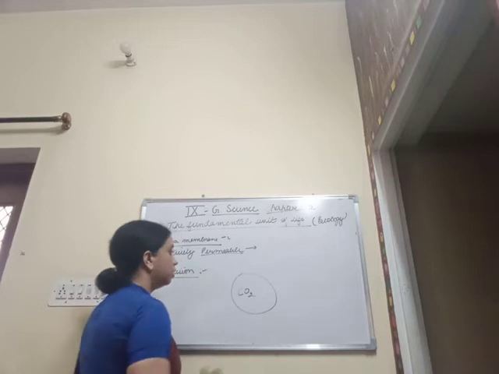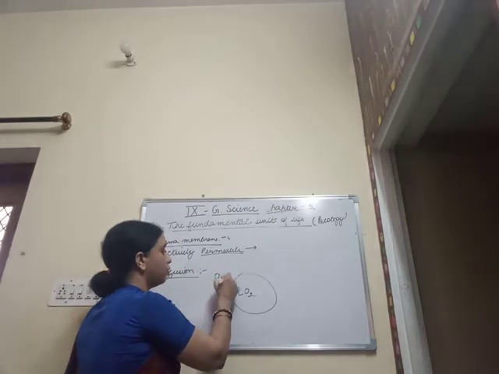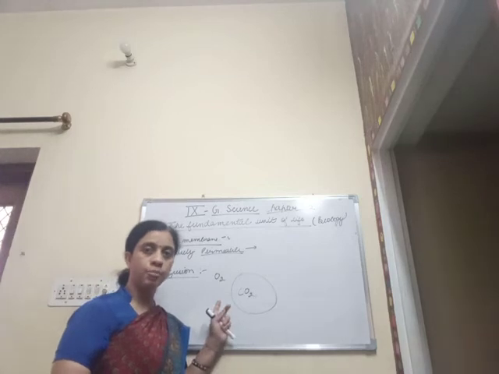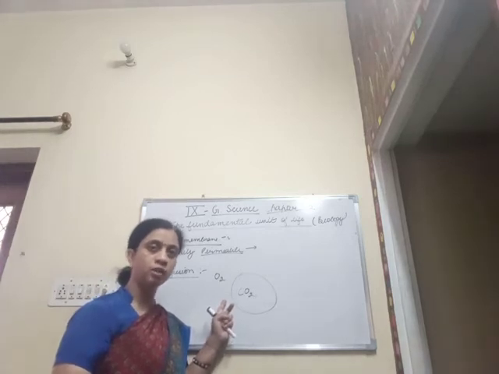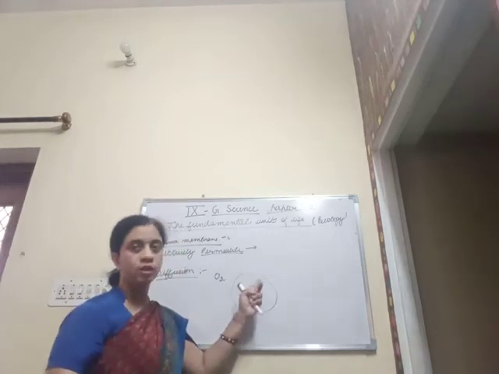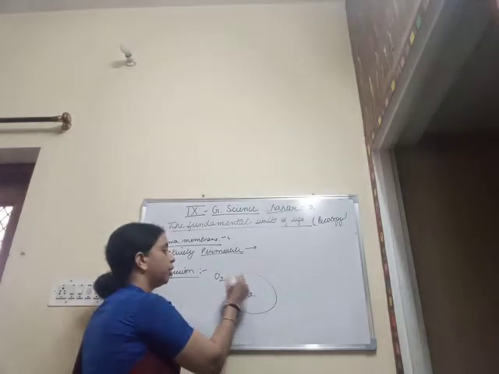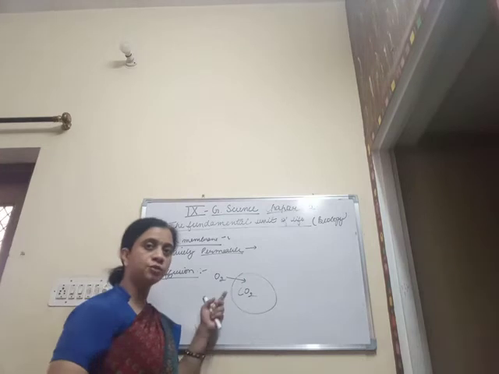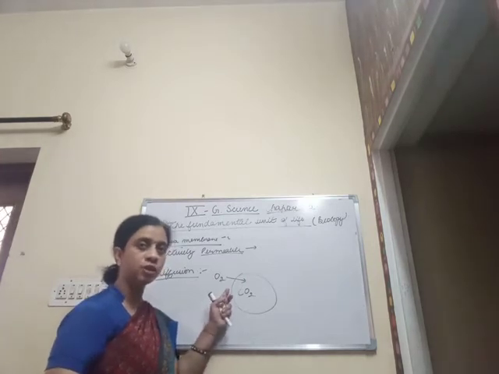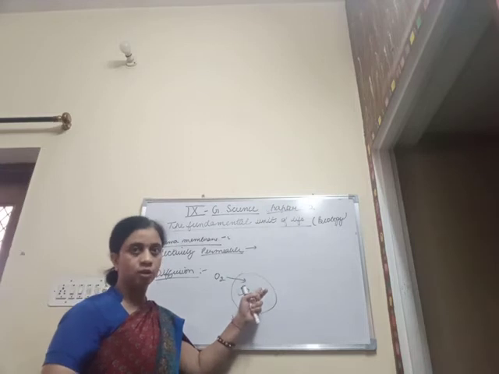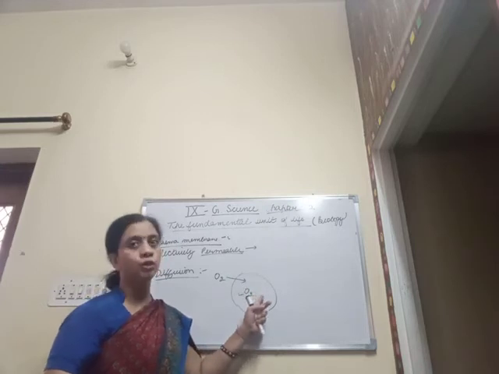Now another thing, the concentration of oxygen is higher in the region outside the cell, and it is less within the cell. Then the movement of the particles of oxygen starts from the region of their higher concentration, that is from the cell outside to the cell inside. This is what is known as diffusion.